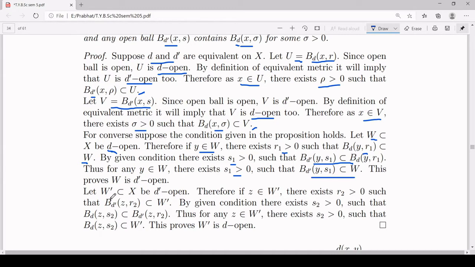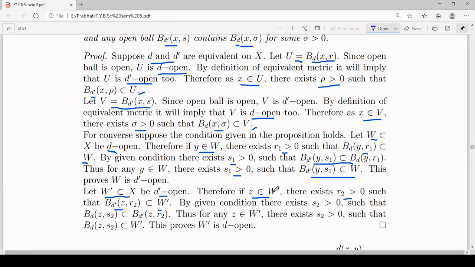Secondly, you have to prove that if any set W dash of your set capital X is a subset of X and it is D dash open, then it is D open. Now the proof will be exactly the same. You assume an element Z inside W dash. So there exists R2 greater than 0 such that B_D'(Z, R2) is a subset of W dash, because W dash is open with respect to D dash and Z belongs to W dash.